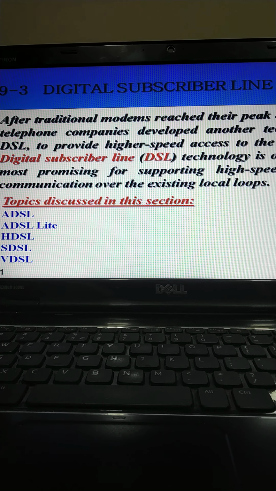It is a set of technologies, each differing in the first letter: ADSL, VDSL, HDSL, SDSL. The set is often referred to as XDSL, where X can be replaced by A, V, H or S. Let's discuss all these technologies one by one.